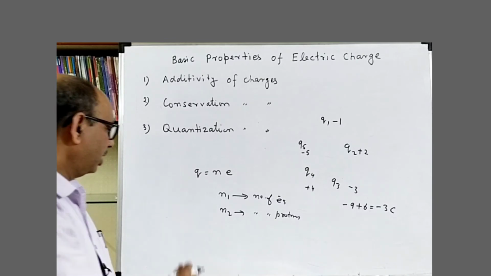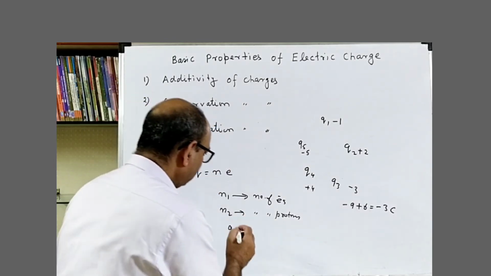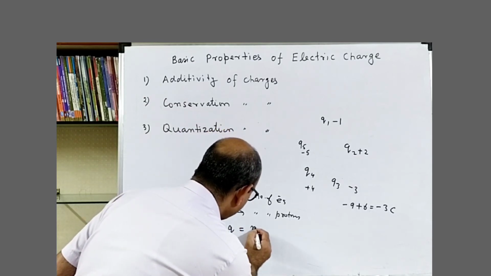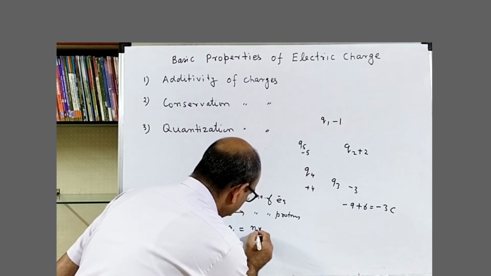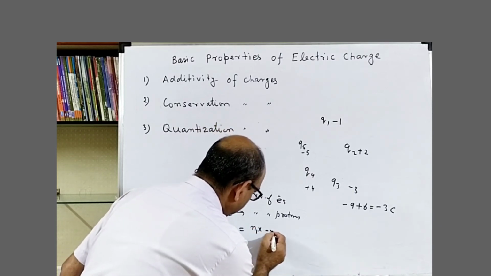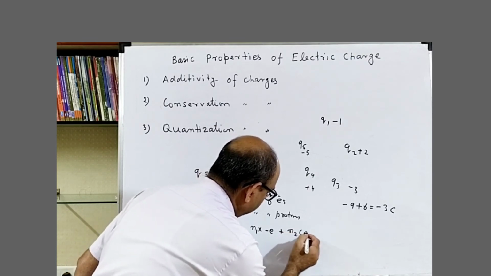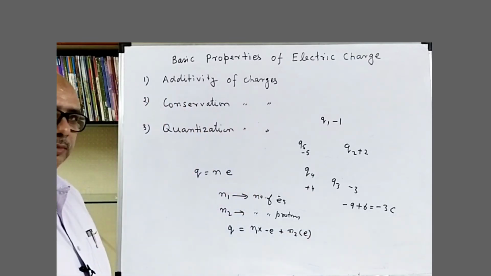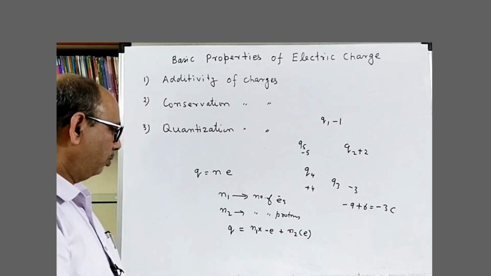Then the net charge on the system Q will be equal to n1 into minus e plus n2 into e, because charge on electron is negative while on proton is positive.